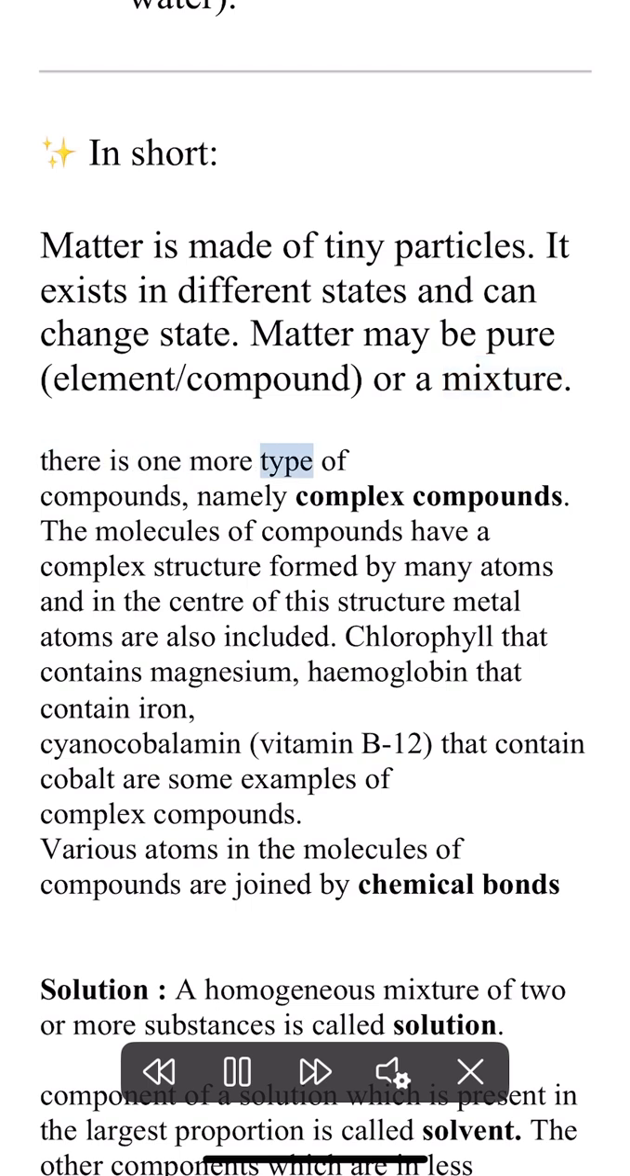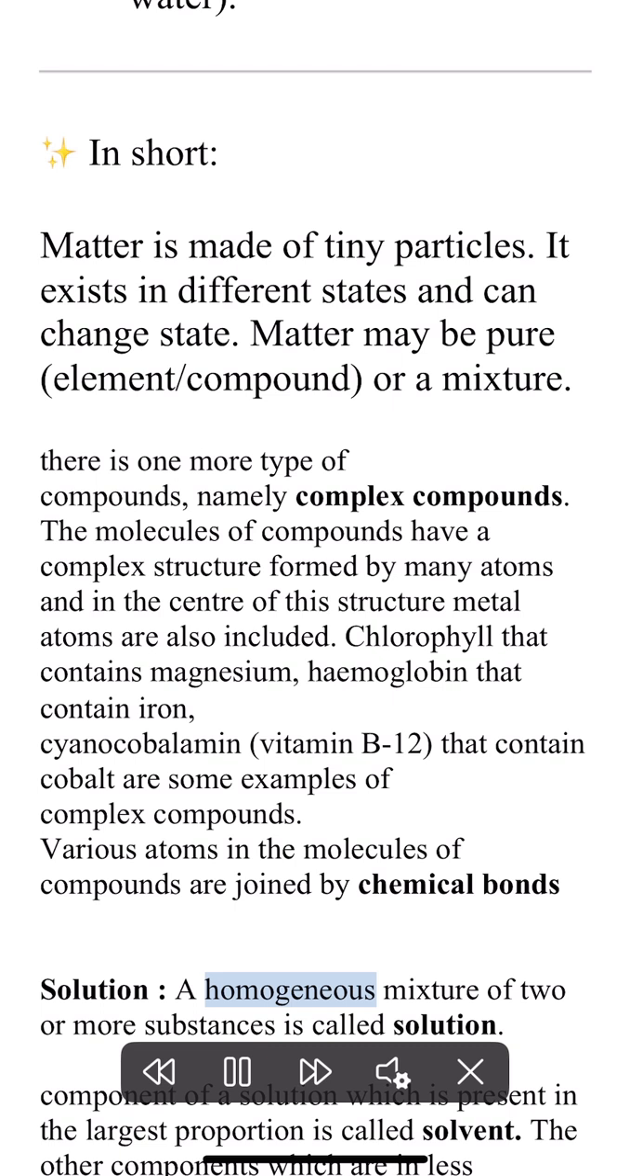There is one more type of compounds, namely complex compounds. The molecules of compounds have a complex structure formed by many atoms, and in the center of this structure metal atoms are also included. Chlorophyll that contains magnesium, hemoglobin that contains iron, cyanocobalamin, vitamin B12, that contains cobalt are some examples of complex compounds. Various atoms in the molecules of compounds are joined by chemical bonds.